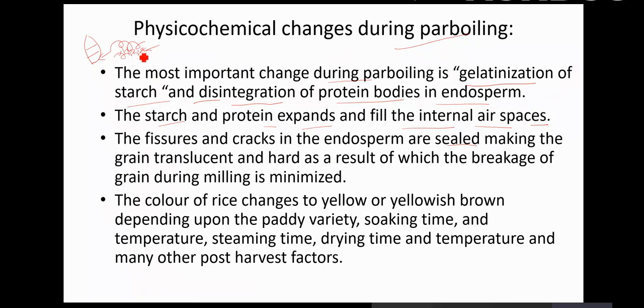And because boiling is a very high temperature, this gel comes out and also spreads, and this gel helps in sealing these gaps. These fissures and cracks in the endosperm are sealed, making the grain translucent and hard, as a result of which the breakage of the grain during milling is minimized. The color of rice also changes to yellow.